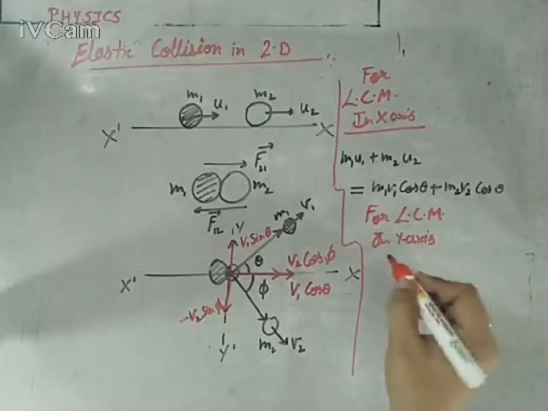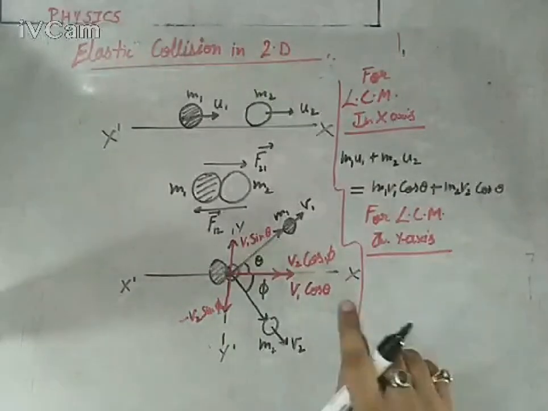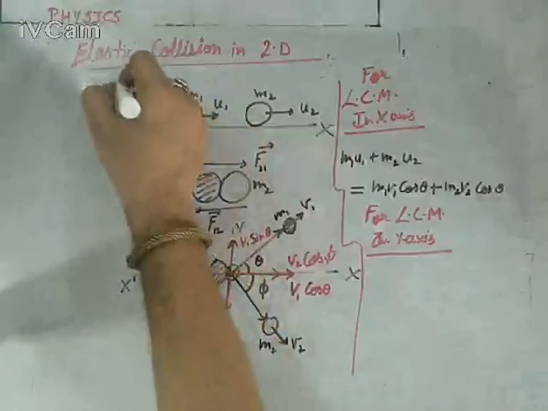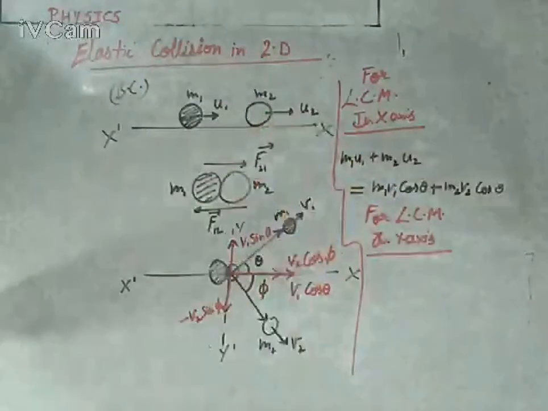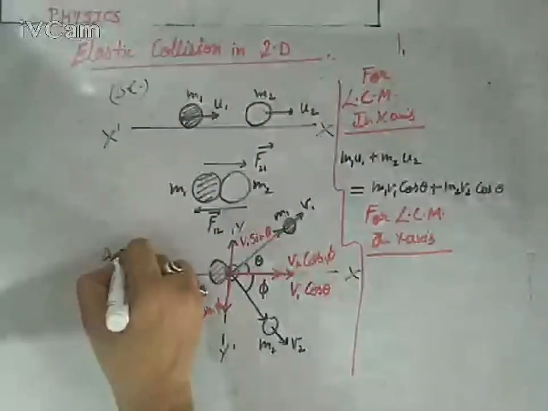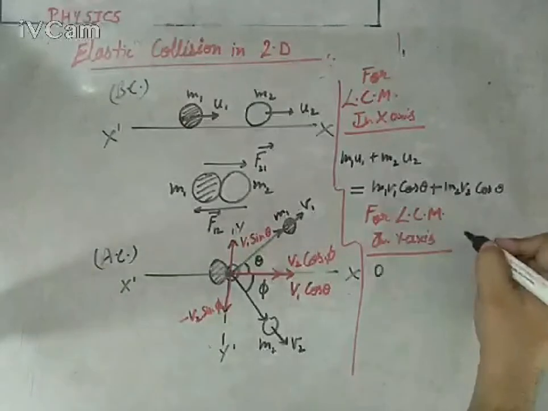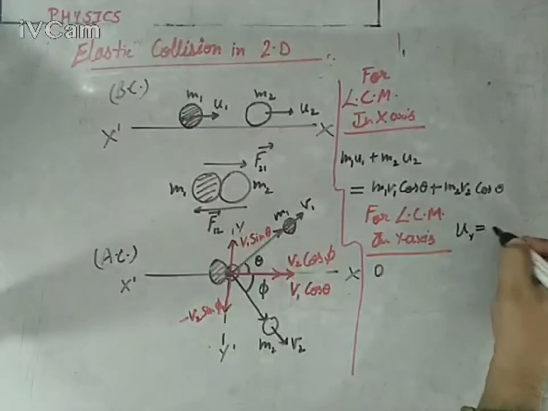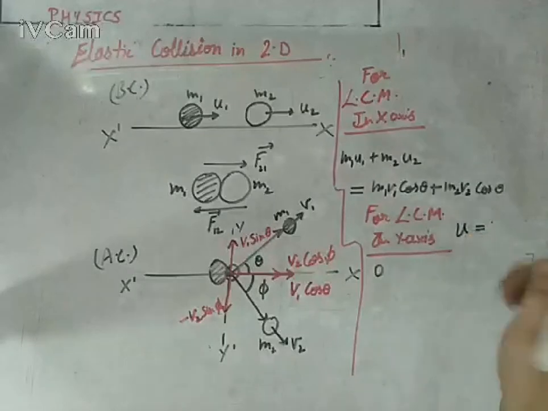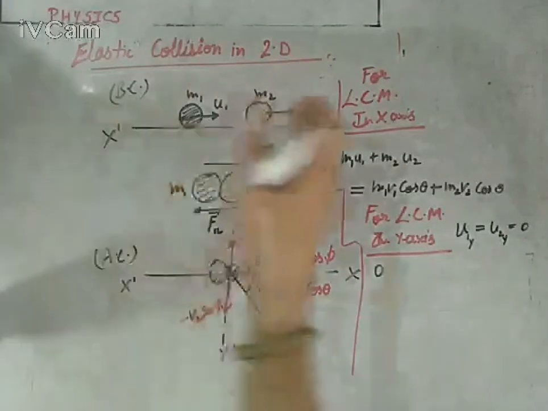So if you are going for the y-axis, you will see one amazing outcome: the total momentum before collision in the y-axis was 0, because none of the balls was moving in the y-axis initially. No one is actually moving in the y-axis. So the total momentum in the y-axis initially is 0, because u1y and u2y are actually 0. Their vertical initial components are 0. They are truly moving in the horizontal direction.